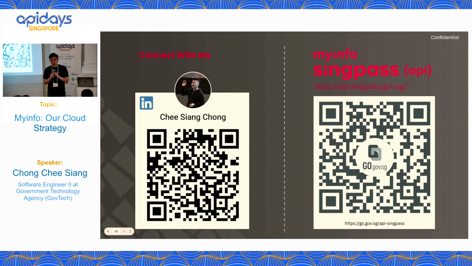For example, in V3, our partner has to provide their certificates to us. Then we have issues when MyInfo is doing cert rotations, or our partner is doing cert rotations. Even though we are very smooth on staging, somehow something will happen, Murphy's Law.